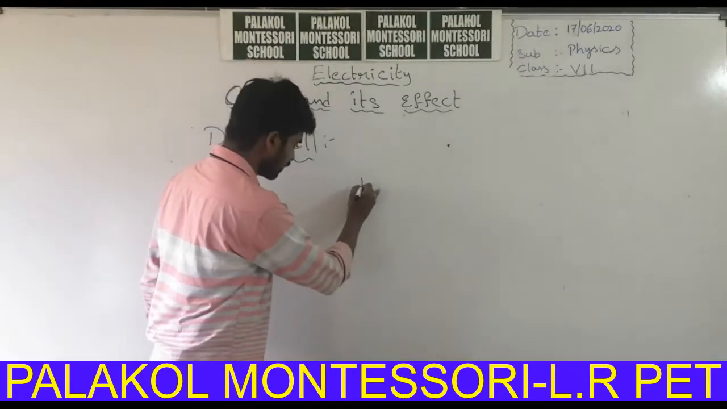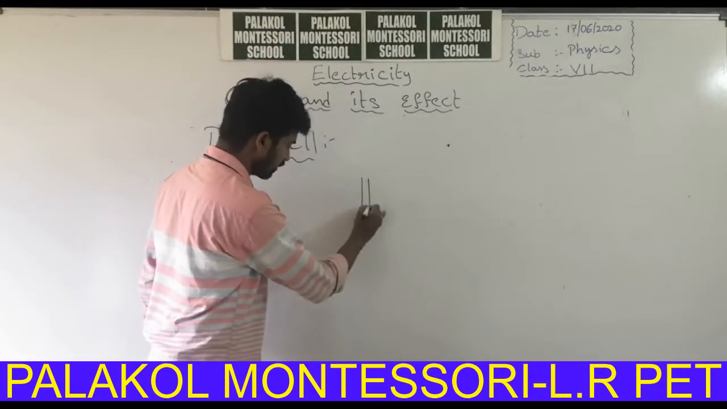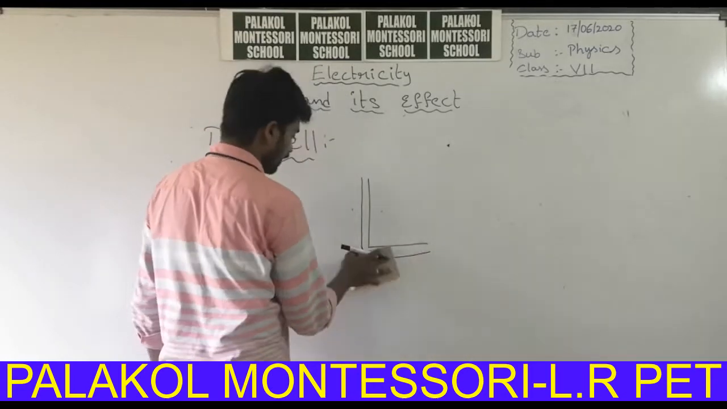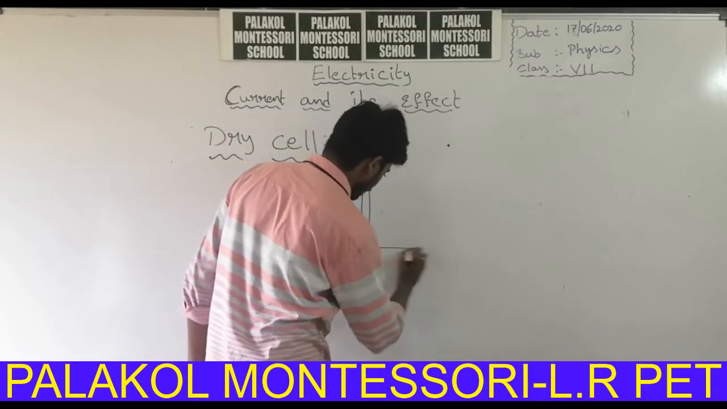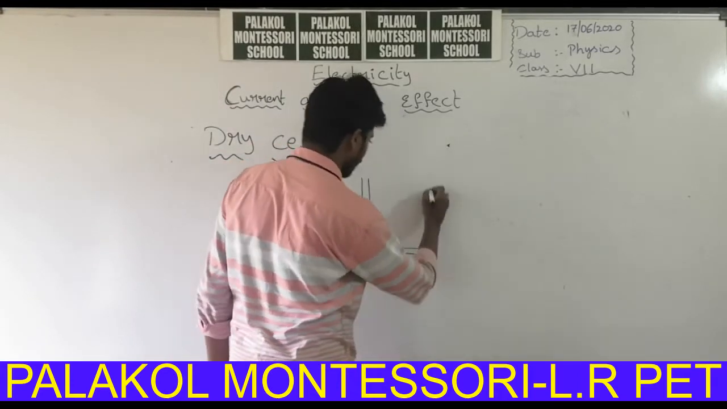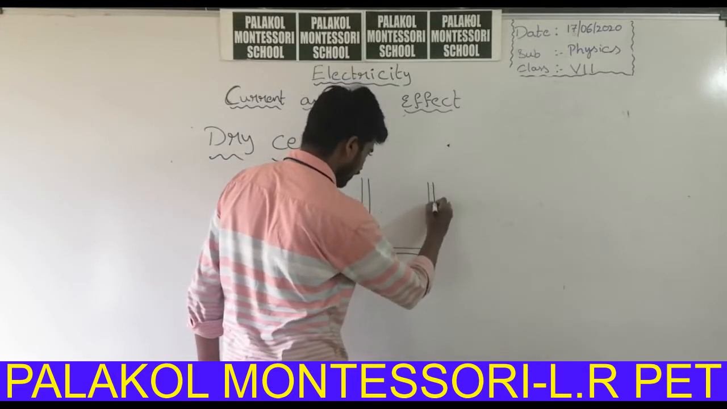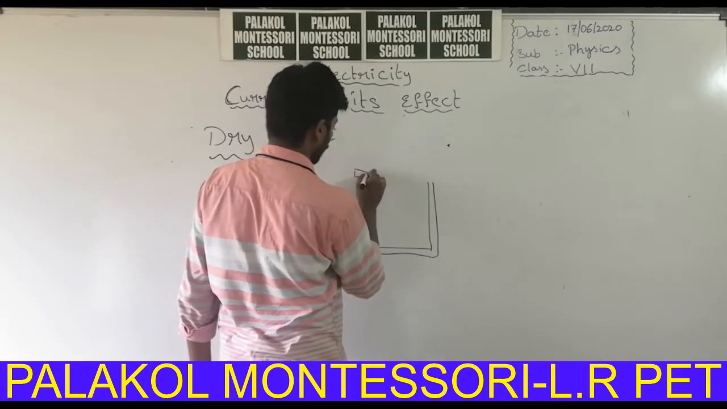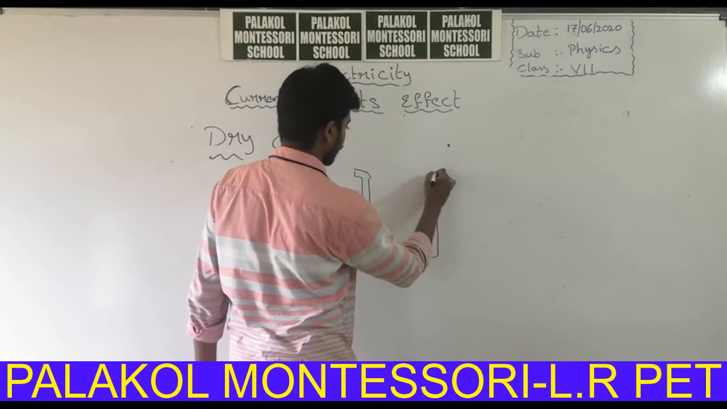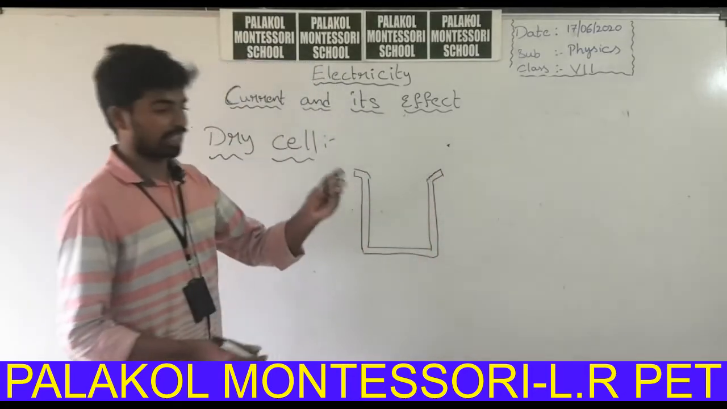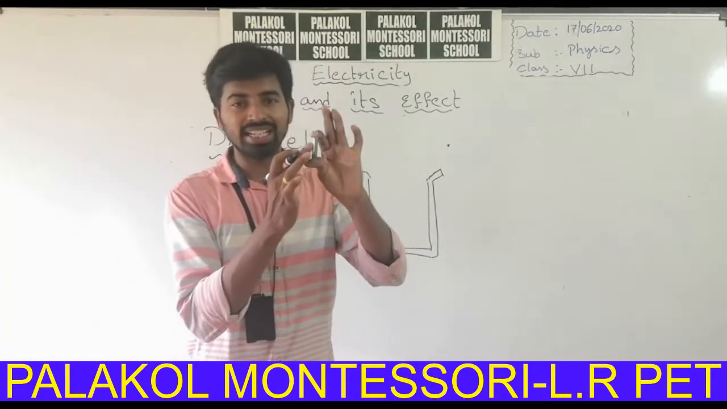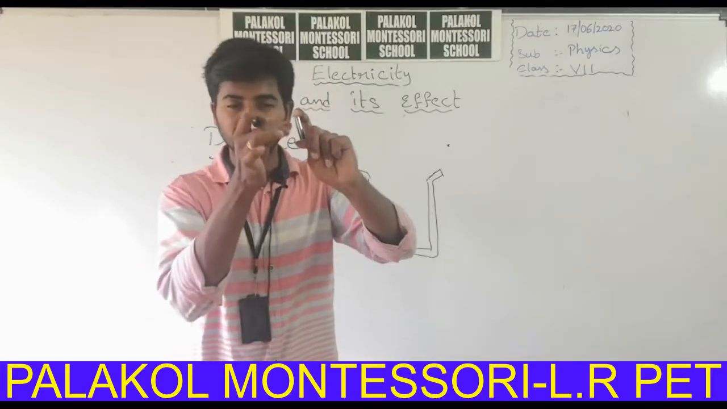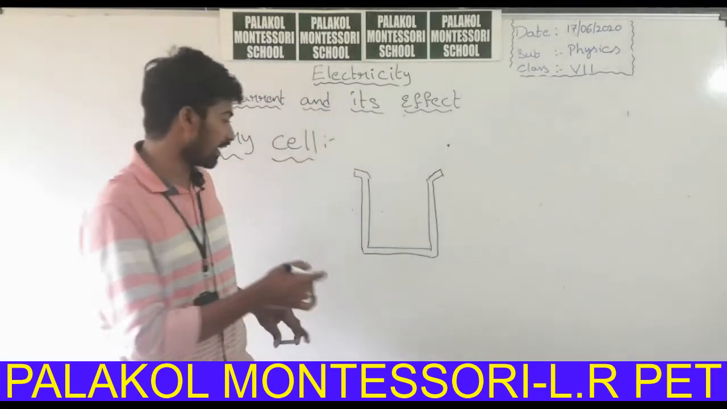This dry cell consists of a cylindrical container made with zinc. Whenever you remove the coating around this battery, inside the battery you can find a steel-like substance, which is nothing but zinc. So the battery consists of a zinc container.